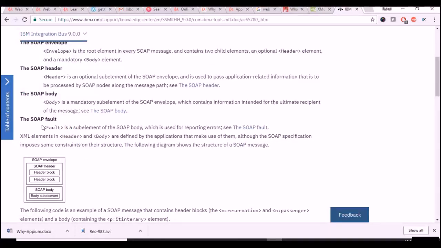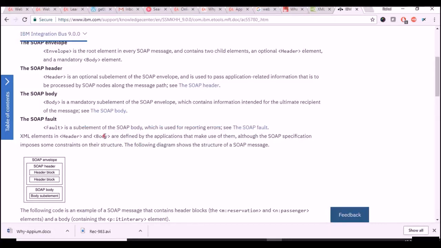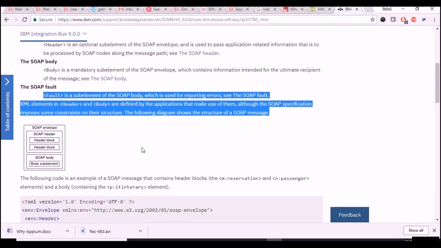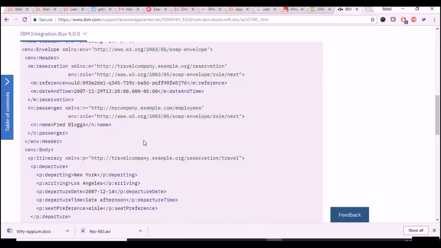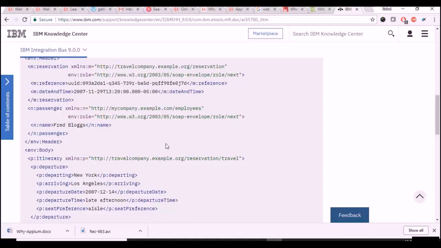And fault is nothing but whenever you get an error, the response is also a SOAP message, right? You will see it as a fault tag. When you see this keyword in your response, that means there is some error with your web service. I'm just explaining this at a broad level. Do not worry about how to create a SOAP message, because the SoapUI tool takes care of it. I'm just giving you this for knowledge purposes only.